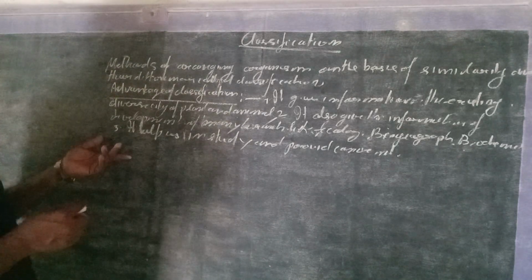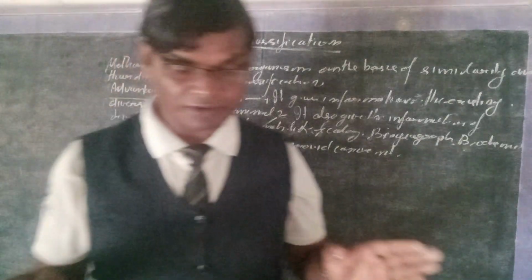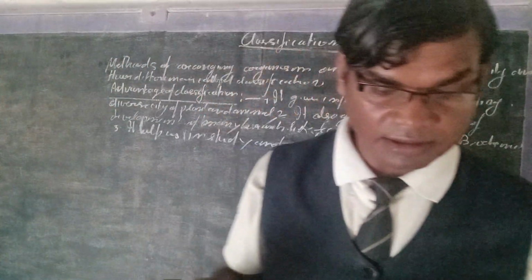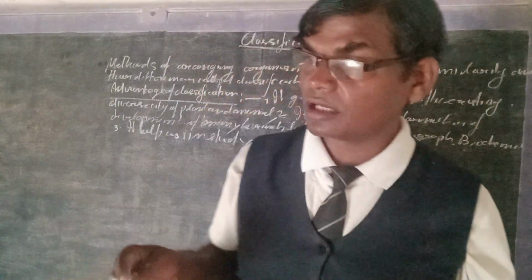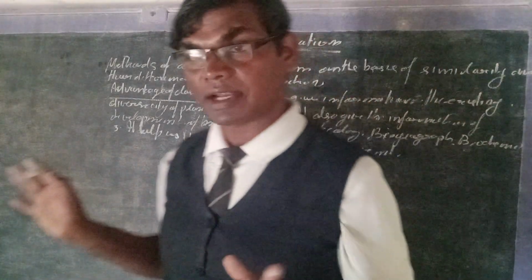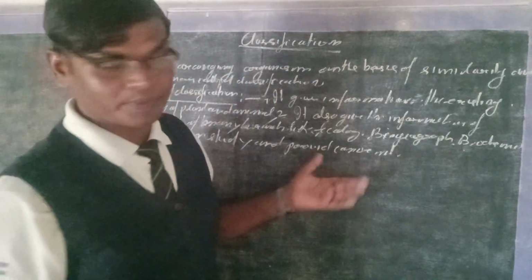It also covers the different places and the organisms, so in the ecology branch we study the whole variety of organisms and their convenience. These are some of the advantages of classification.